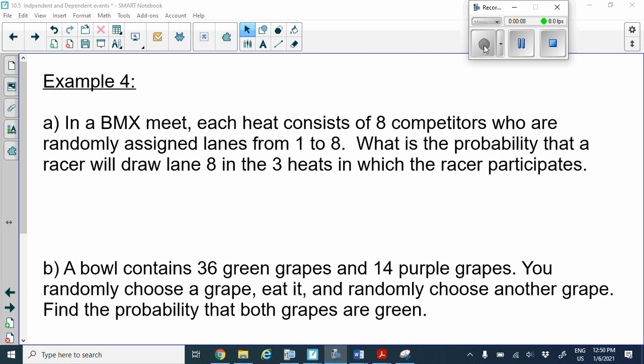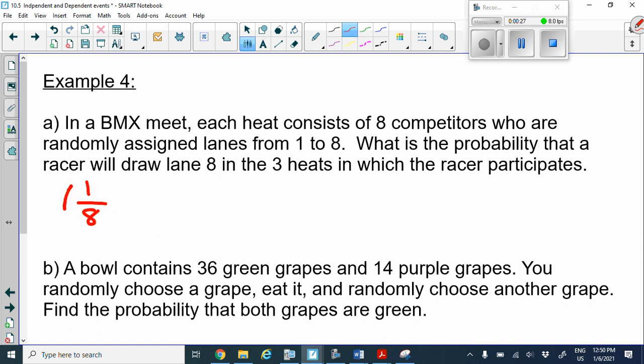Example 4a says, in a BMX meet, each heat consists of 8 competitors who are randomly assigned lanes from 1 to 8. What is the probability that a racer will draw lane 8 in the 3 heats in which the racer participates? Remember there is only one racer and there's a total of 8 lanes. So this is the first heat. Now, when we multiply, because we are thinking the first heat and the second heat and the third heat, we are multiplying here.